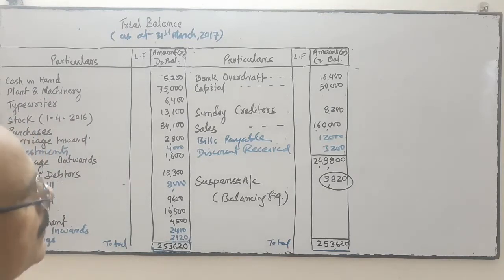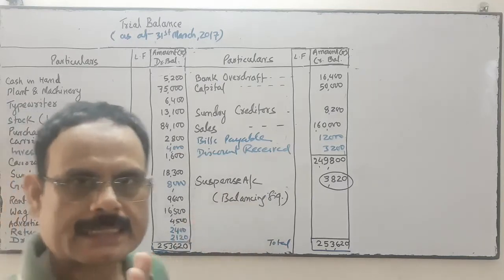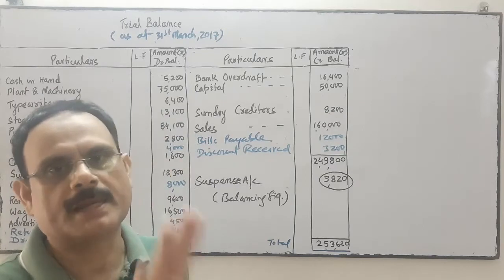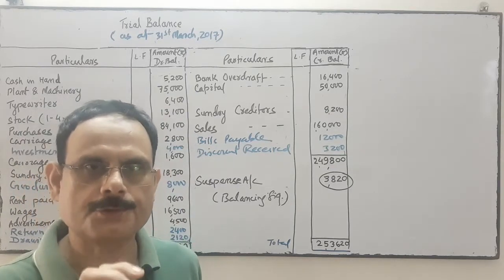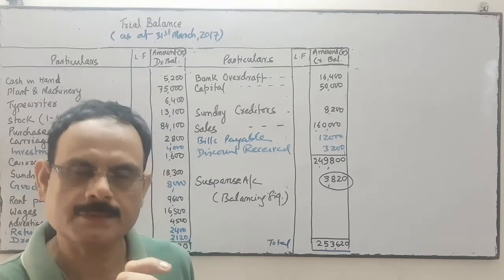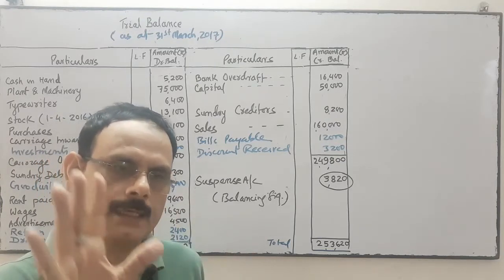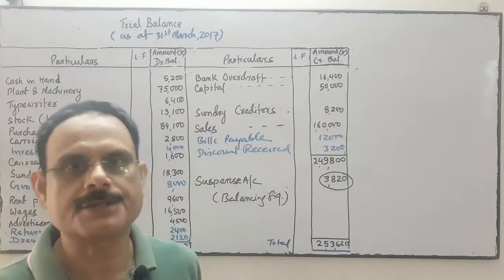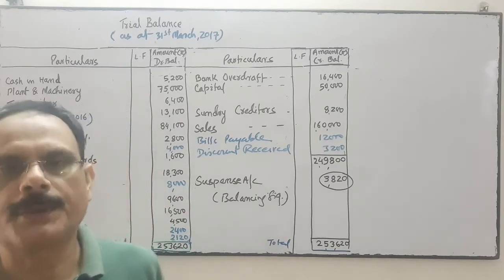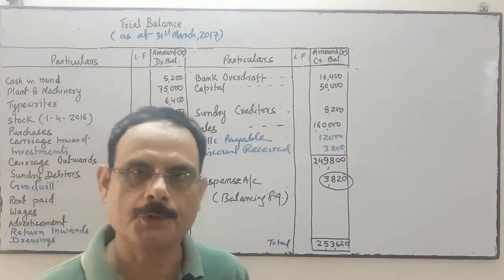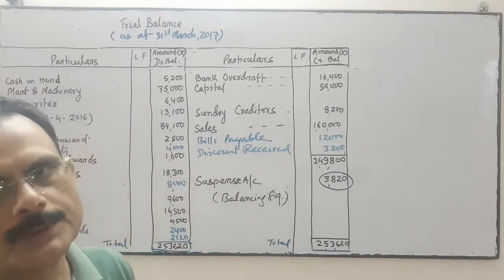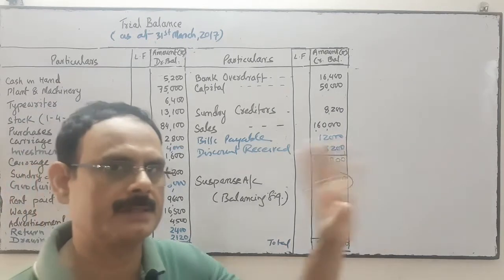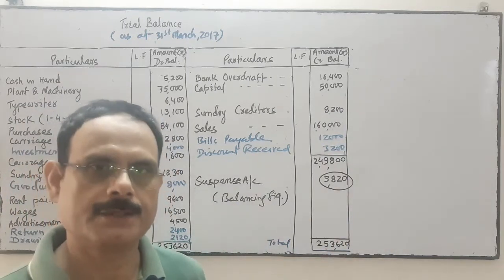Suspense account is a temporary account. This account is only opened when the trial balance is mismatched. Later on we will find out the reason for that difference, and accordingly we do the rectification process before preparing the financial statements. If it is not rectified, then the suspense account will be reflected in the balance sheet. Next year we will find it out.